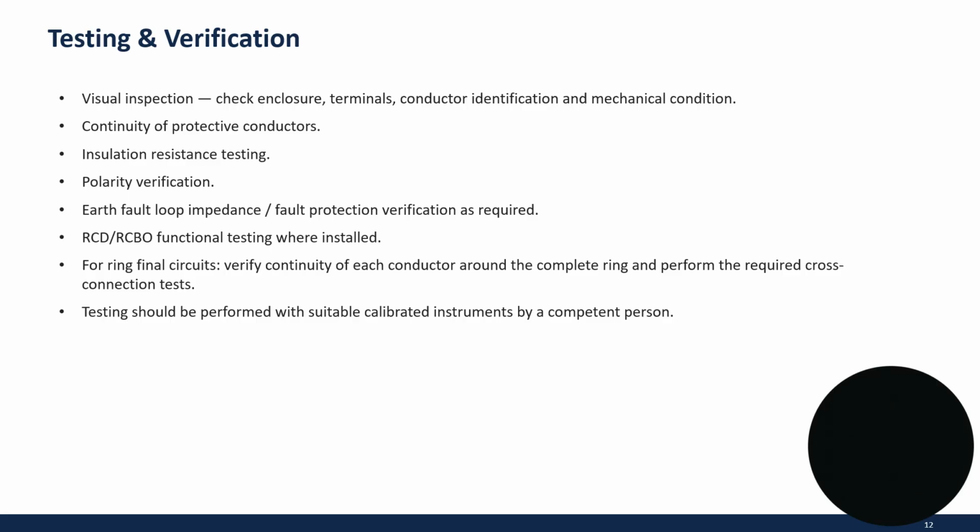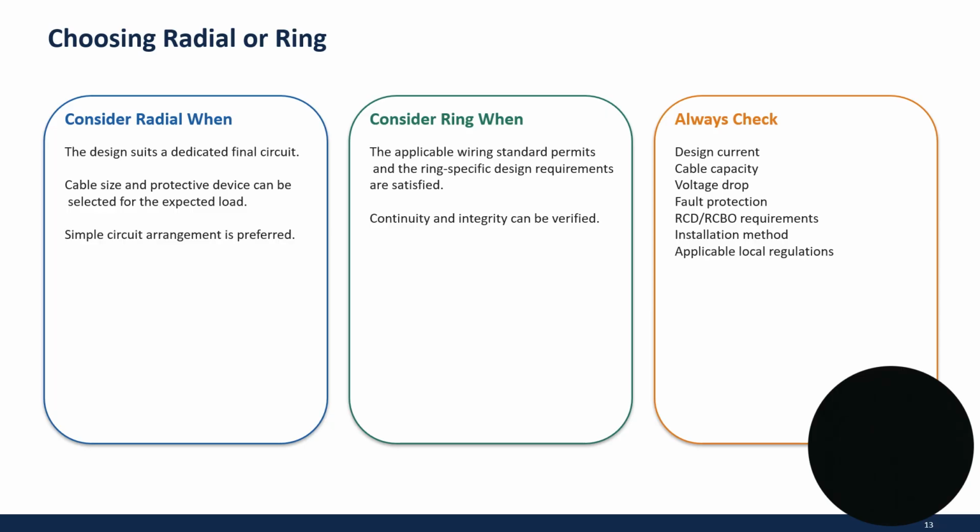RCD or RCBO function testing where installed. For ring final circuits, verify continuity of each conductor around the complete ring and perform the required cross-connection test. Testing should be performed with suitable calibrated instruments by a competent person.